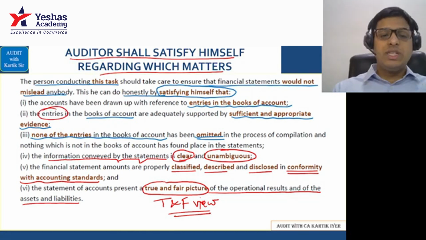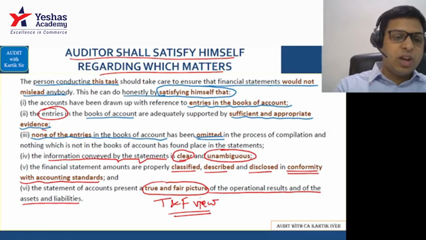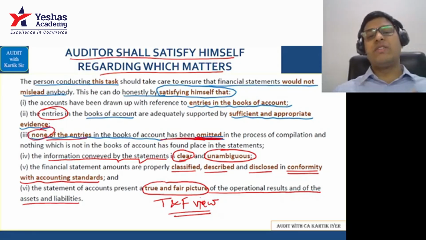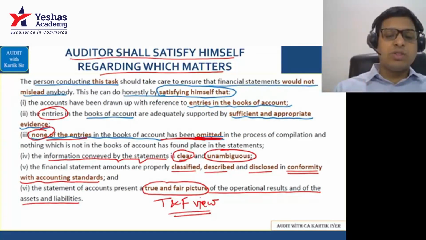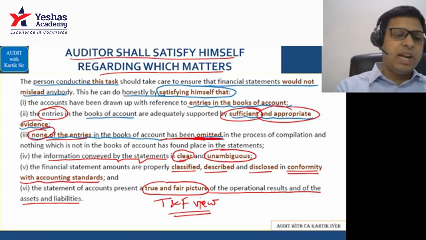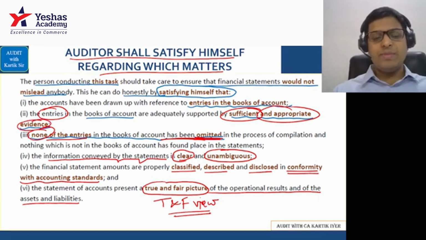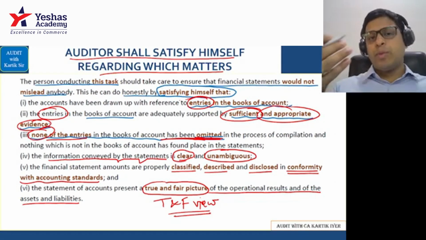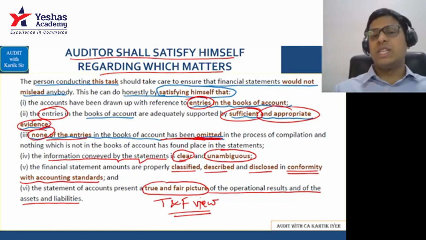Second thing, the auditors will see whether the books of accounts are made in such a way that there is no omission. See, none of the entries have been omitted. So auditor will check that. Auditor will see whether books of accounts are providing sufficient and appropriate evidence to the company. Okay. So you understand the entries we will check. We will check whether it is providing sufficient appropriate evidence, whether there is any omission in that.